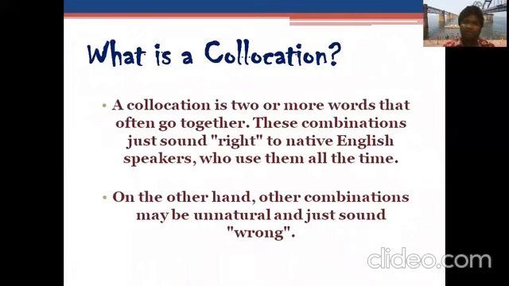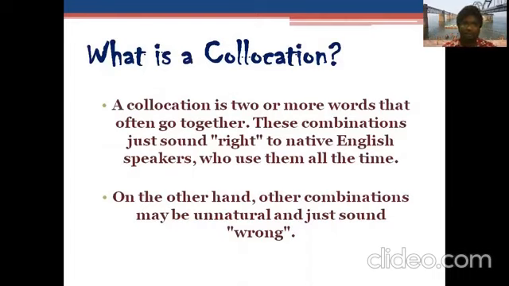Collocation is nothing but something made up of two or more words. So you're not going to see one word. It could be two words, three words, or anything for that matter. They are commonly used together. They come together and make a good sound, they give you the right sound. Those words are called collocations.